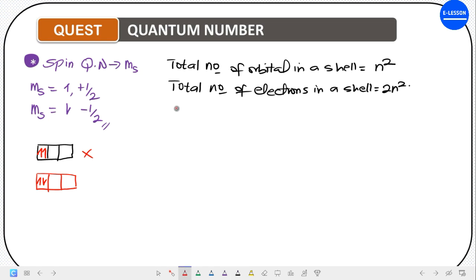Recall that the shells, we have their n values. We have K, L, M, N. Are you getting it? And their n values are 1, 2, 3, 4.